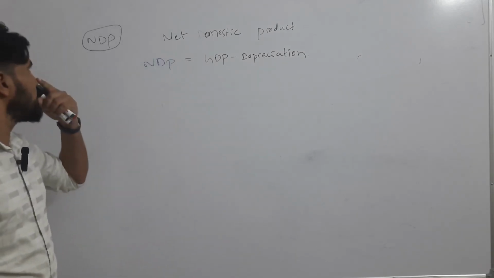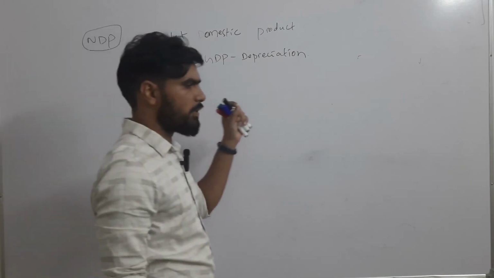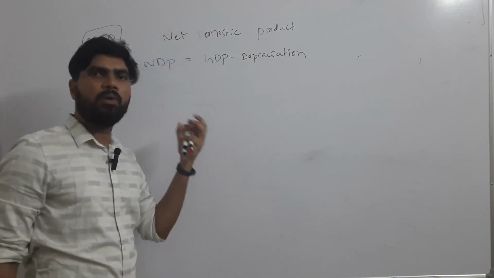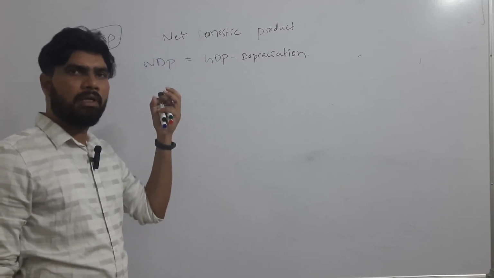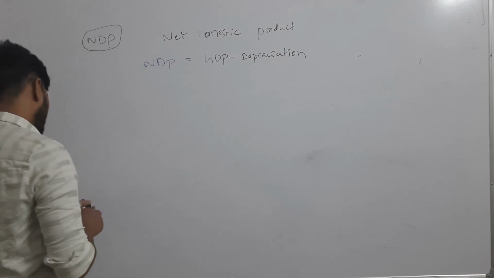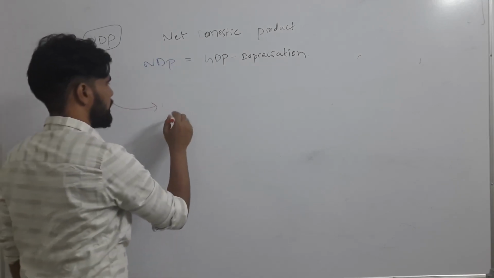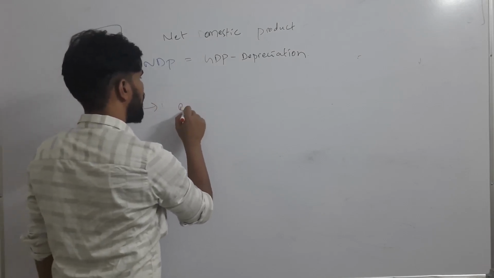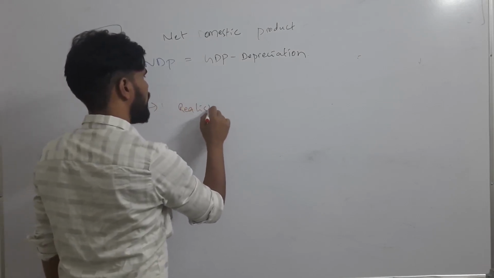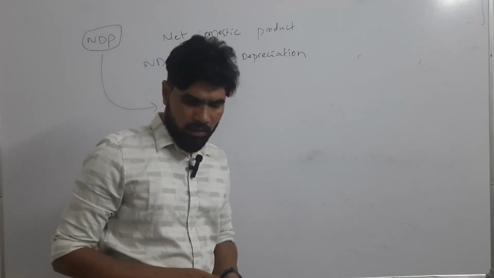So what is happening in NDP? We are minusing the depreciation from the GDP, or we are including the cost of decline of capital assets. So what is the significance of NDP? It is giving a more realistic picture of GDP. So that is the significance of NDP, right? Okay.